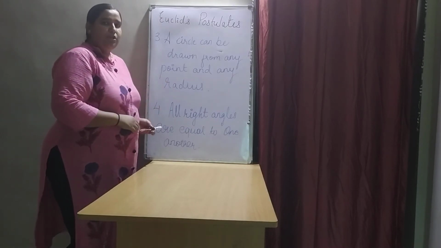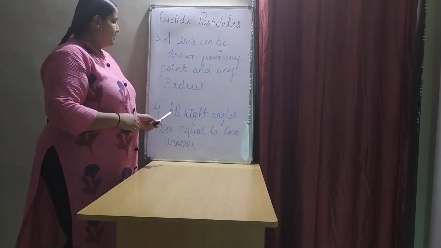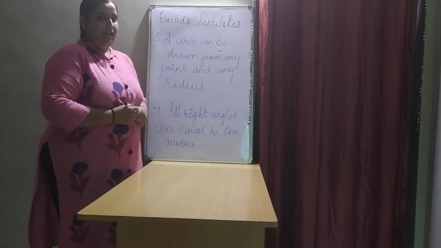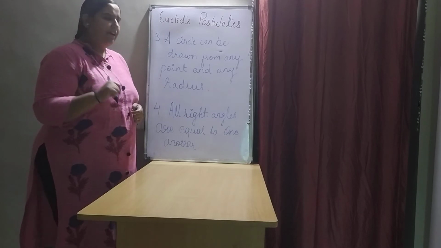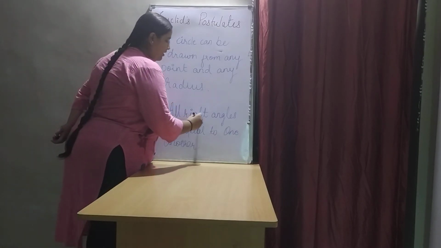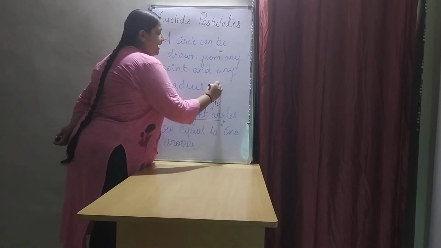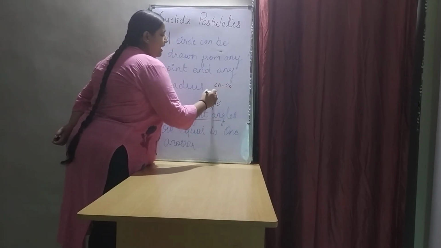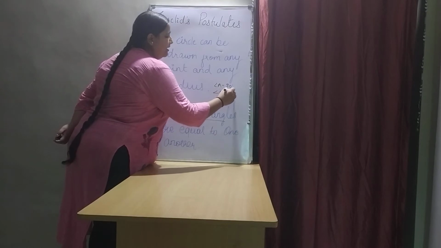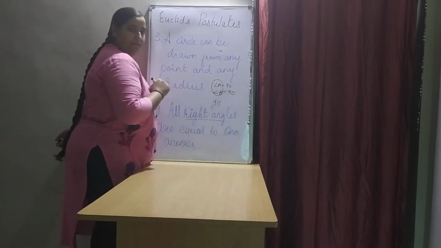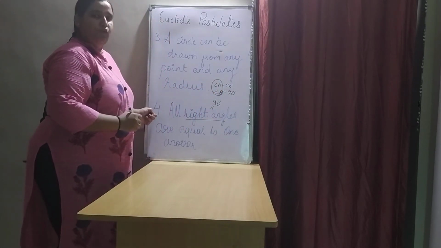Now, the fourth postulate is all right angles are equal to one another. What do you mean by right angle? A right angle is of 90 degrees. So obviously, if any angle A is equal to 90 degrees and another angle B is also equal to 90 degrees, both these angles are equal. This is Euclid's fourth postulate.